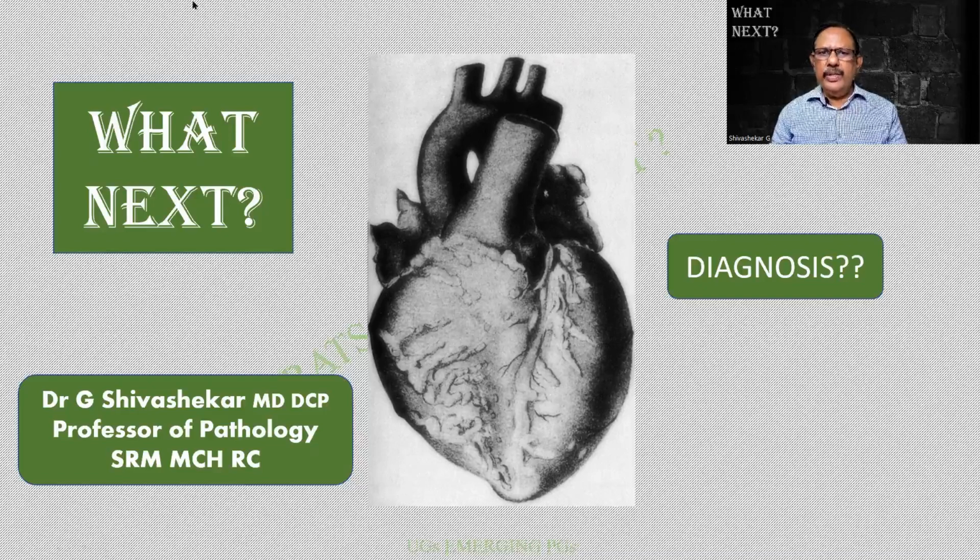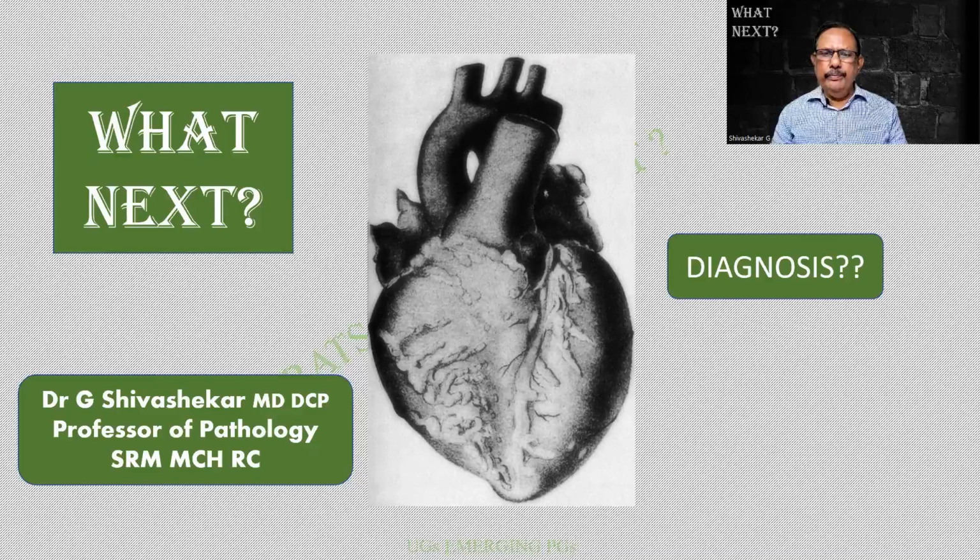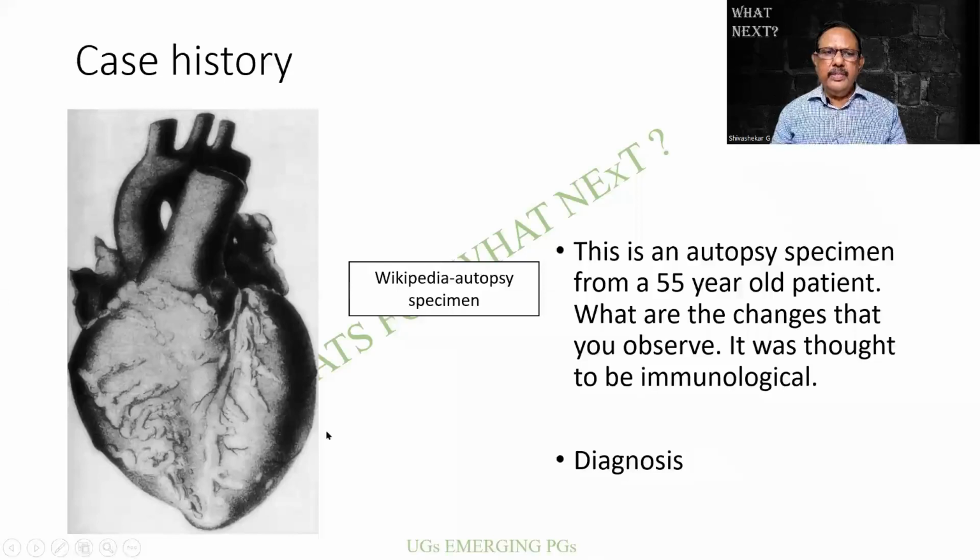Something is staring at all of us, and I want the diagnosis. What can you people observe? This is obviously an autopsy specimen from a 55-year-old male. What are the changes seen externally? The clinical history gave an immunological etiology. Diagnosis. Thanks to Wikipedia for this wonderful picture.